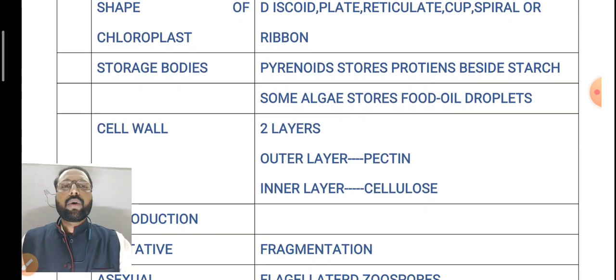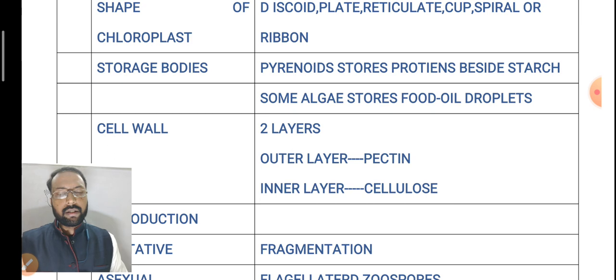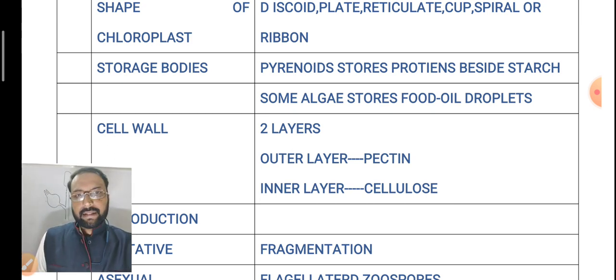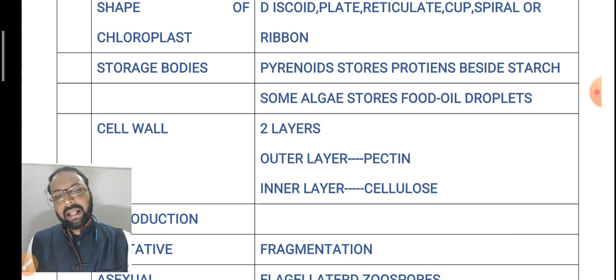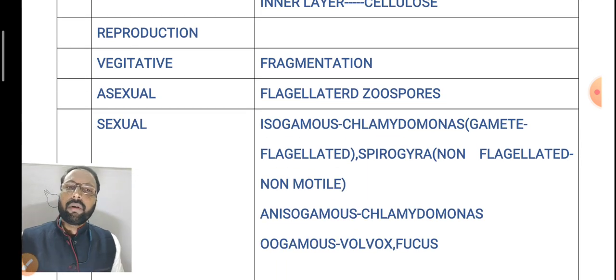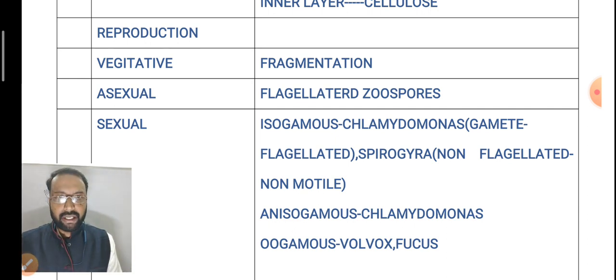Here the storage bodies are pyrenoids, which store protein and starch. Mainly in the Chlorophyceae members the cell wall is made up of two layers. The outer layer is made up of pectin, the inner layer of cellulose. In reproduction, vegetative reproduction is by fragmentation. When the plant body breaks into small pieces, each piece can develop into a complete plant. That process is called fragmentation.